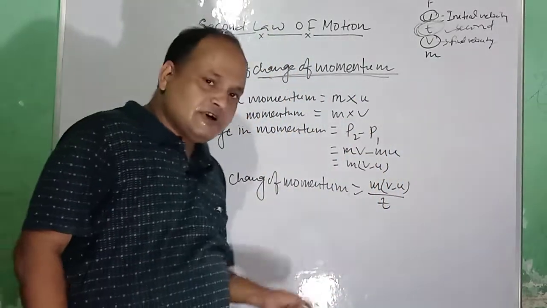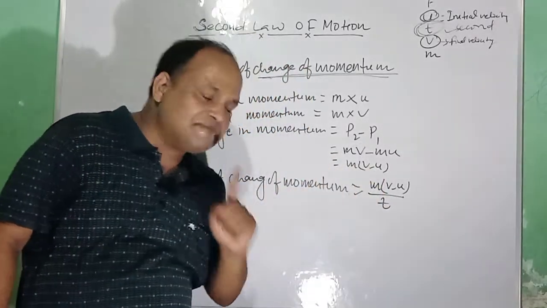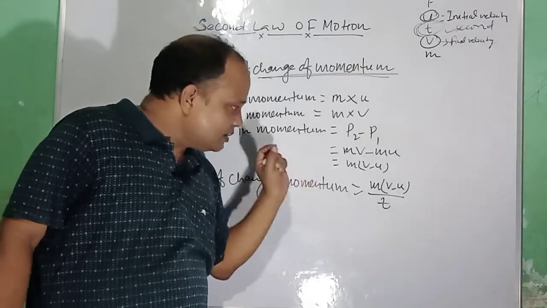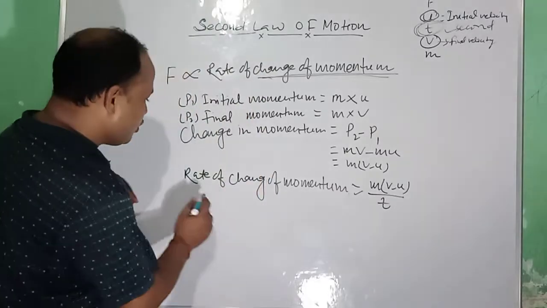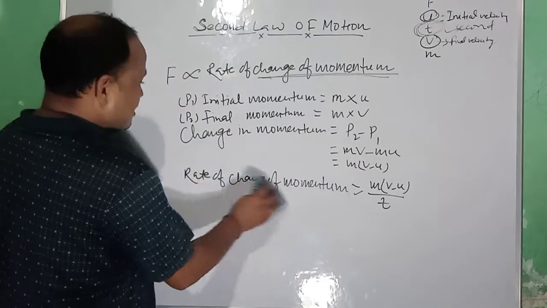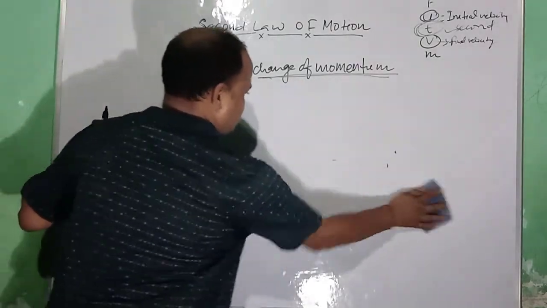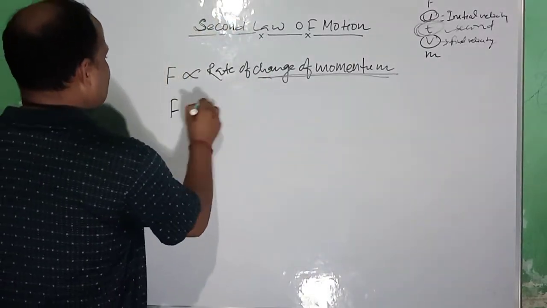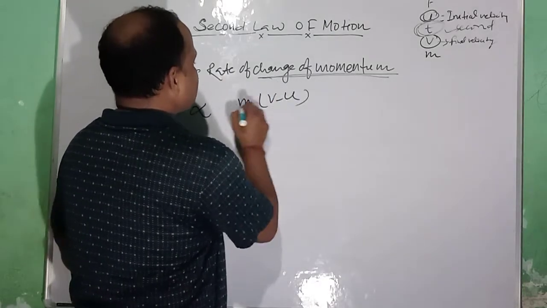This gives by what amount the momentum changes every second. This means by what amount the momentum is changing in every second. So you have got the rate of change of momentum. So dear students, after knowing it, now the rate of change of momentum, so this will be F proportional to m(v minus u) by t.